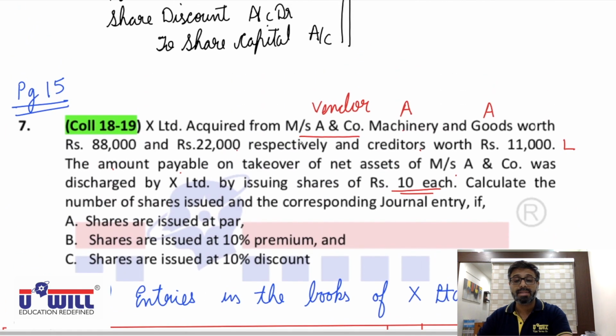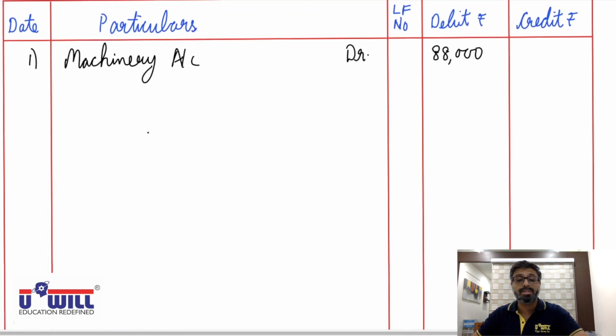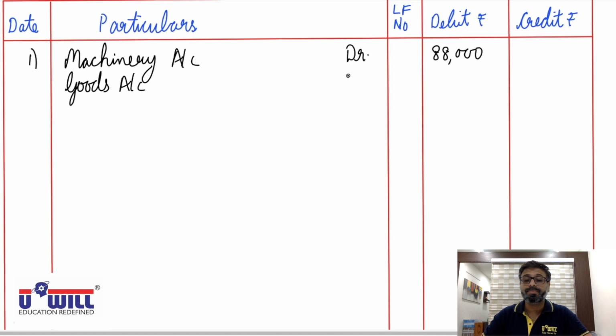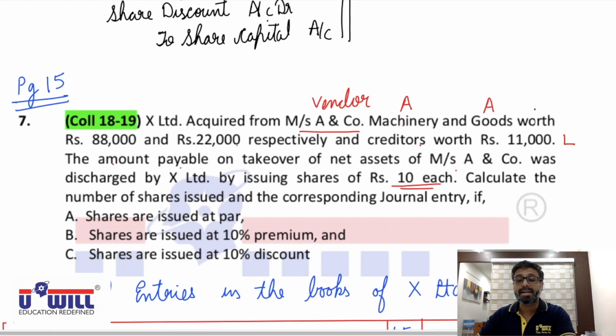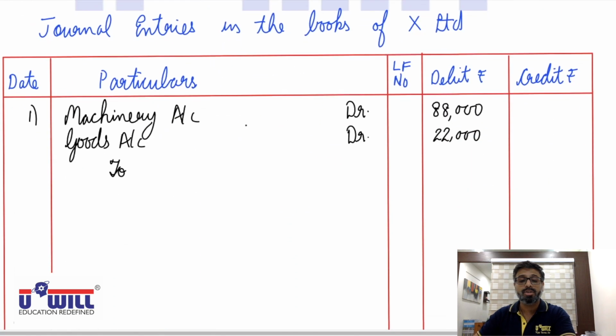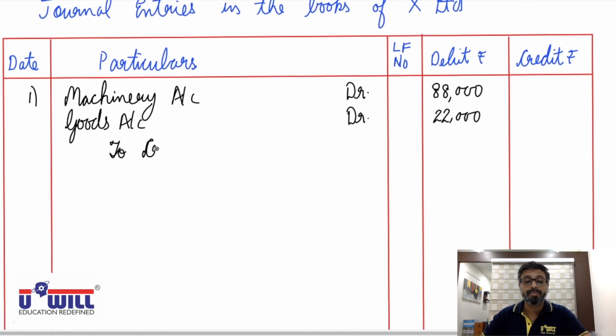Then goods of 22,000 are taken, so goods account debit 22,000. And to liabilities account, here the liability taken is creditors, so to creditors account 11,000.